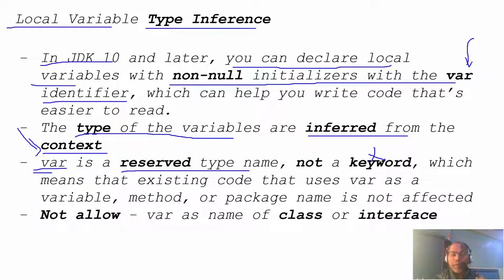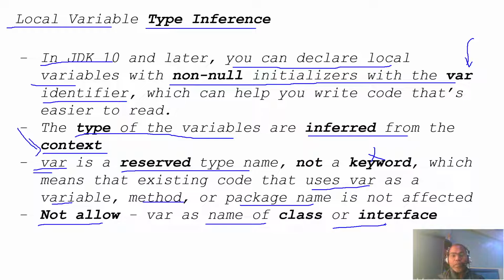One thinks that Java uses the var keyword for local variables, but it is not a keyword. That means existing code can use var as a variable name, method name, or even a package name. There is no problem. But please avoid it nowadays because var is a reserved type name. It is not even allowed if you want to create a class or interface with that name. So the reserved type name var you cannot use.